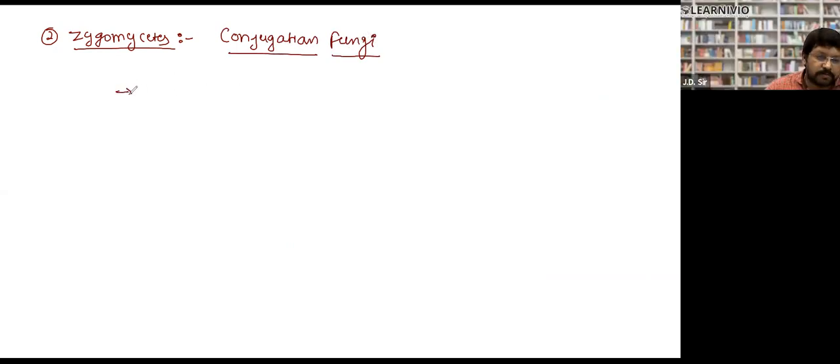So please start noting now. First point: they are terrestrial fungi, mostly saprophytic, rarely parasitic. Full stop.